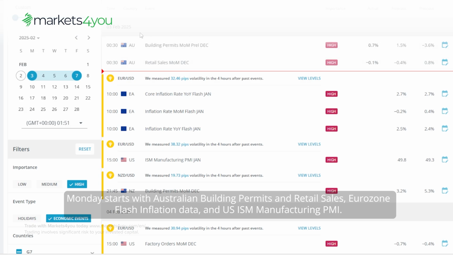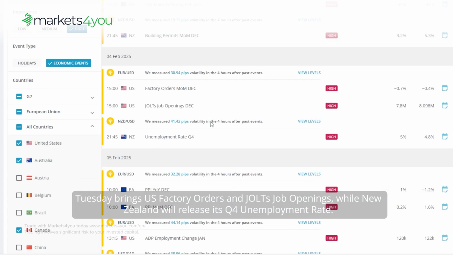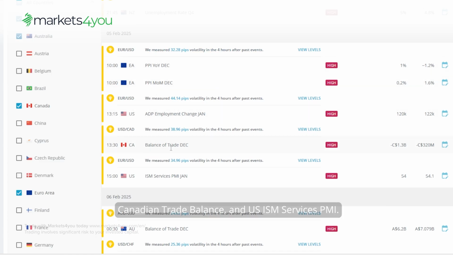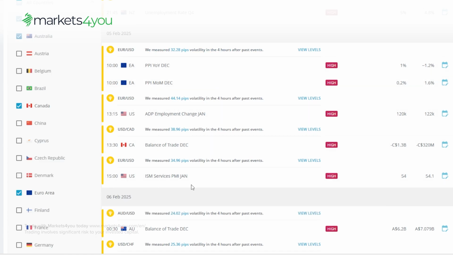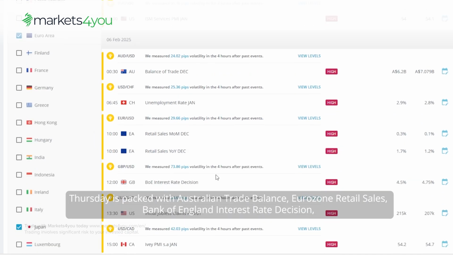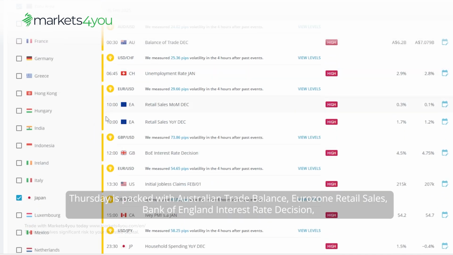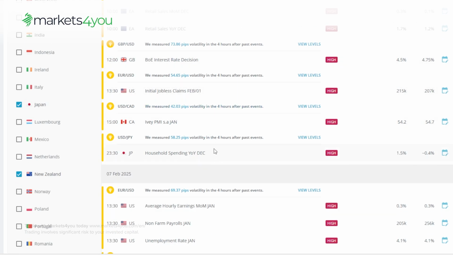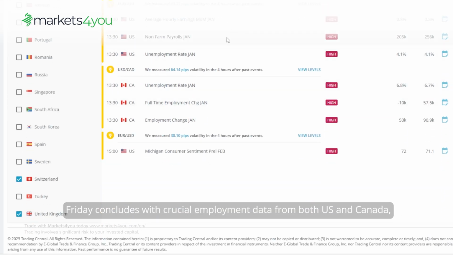Monday starts with Australian building permits and retail sales, Eurozone flash inflation data, and US ISM Manufacturing PMI. Tuesday brings US factory orders and JOLTS job openings, while New Zealand will release its Q4 unemployment rate. Wednesday features Eurozone PPI data, US ADP employment change, Canadian trade balance, and US ISM Services PMI. Thursday is packed with Australian trade balance, Eurozone retail sales, Bank of England interest rate decision, US initial jobless claims, and Japanese household spending.